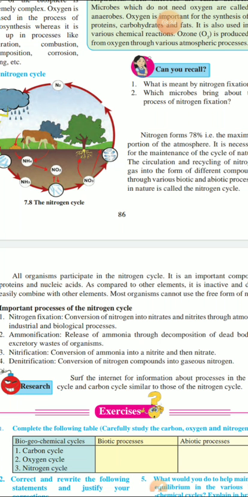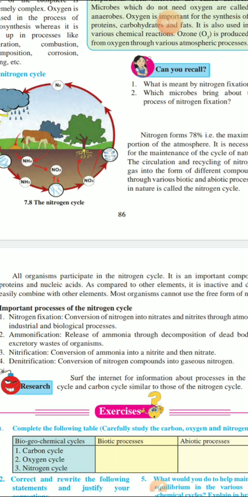We should know that legumes are there. Legumes mean things like dal and so on. In the roots of these plants, nitrogen fixing bacteria are present in the root nodules. Nodules mean small glandular structures.